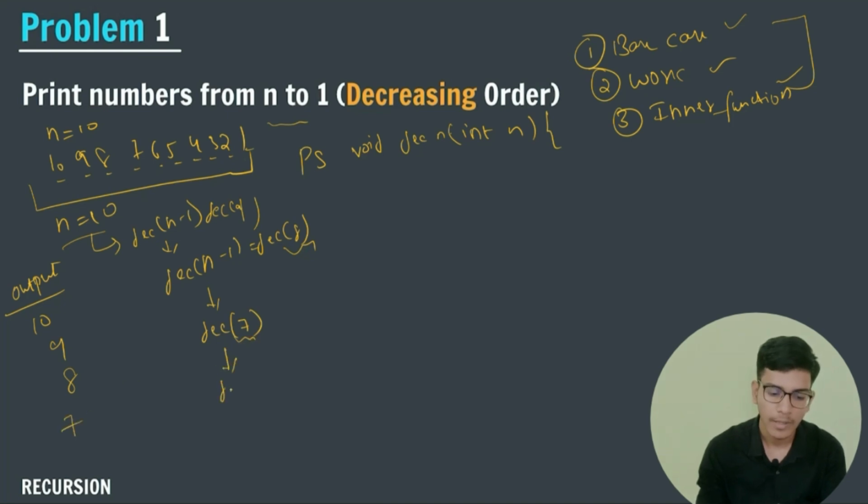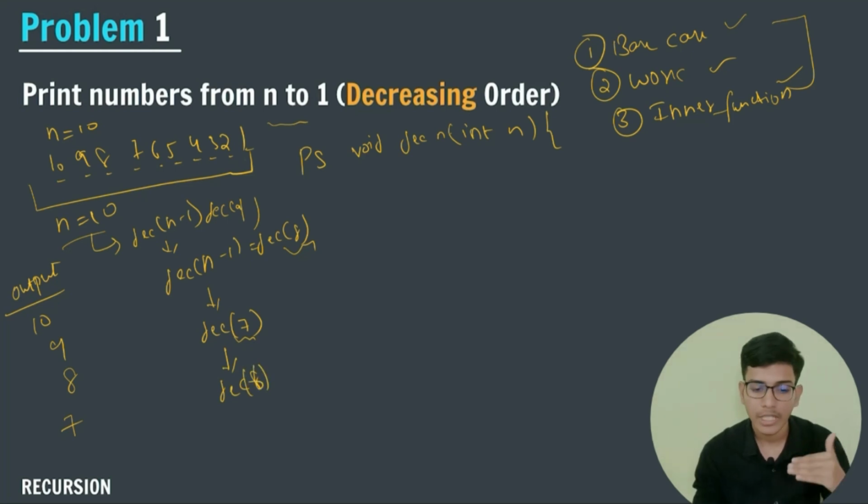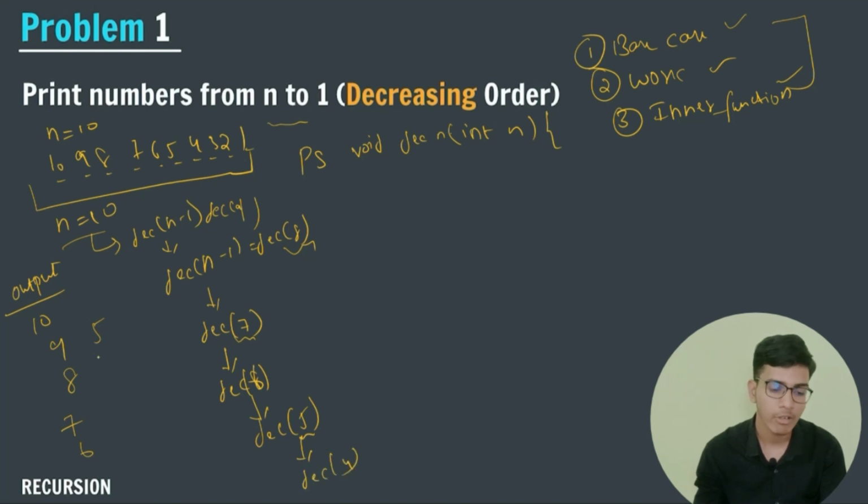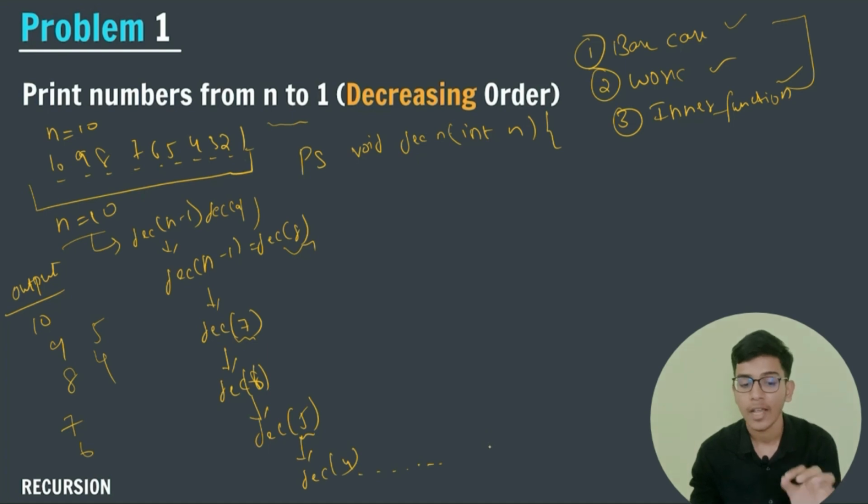After that, I will call dec 6. So I am going to decrement the value at each function call. I will print 6 here. After printing, I will call dec 5. Here I will print 5. After that, I will call dec 4. Here I will print 4, and this process will continue until I hit my base case.